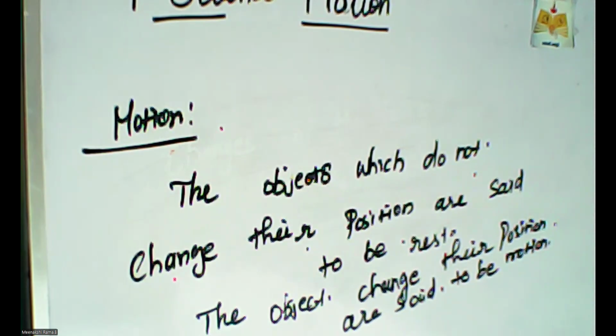For a person standing on the roadside, the same tree would appear to be at rest. We can see this concept every day, because an object appearing to be in motion to one person can appear to be at rest when viewed by another person.